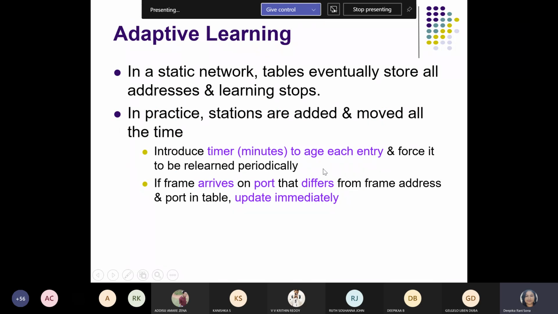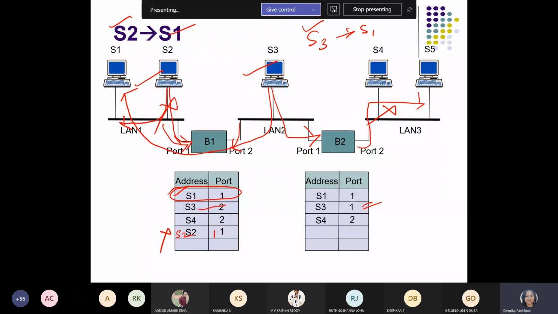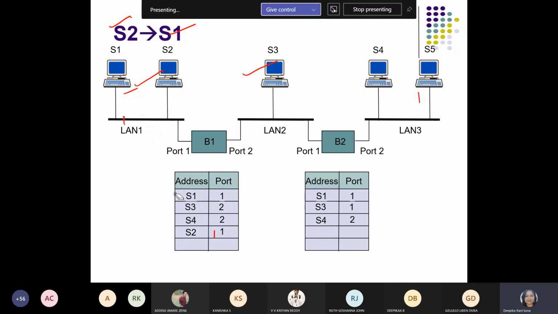Okay, adaptive learning and the loop problem. Guys, whatever we have learned here in the forwarding table, I'm erasing. We can use the adaptive learning process here.